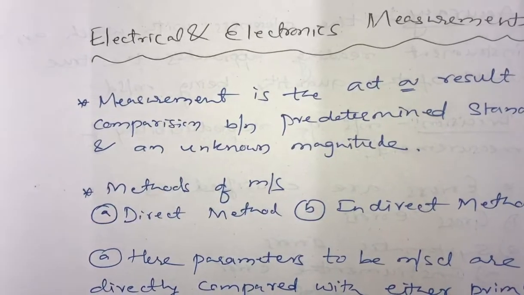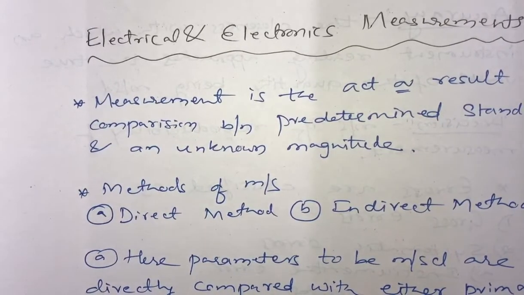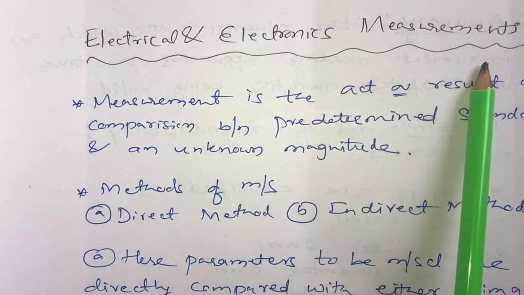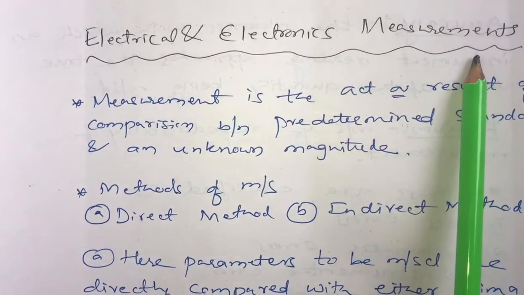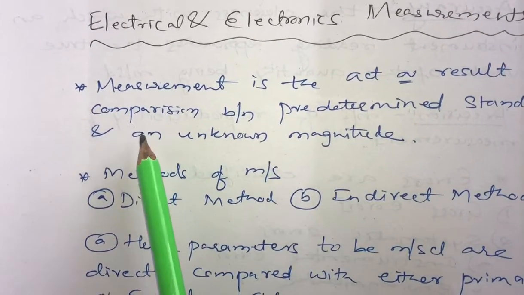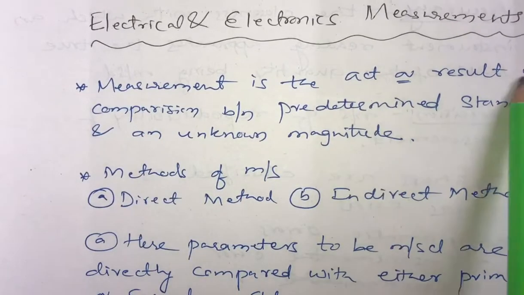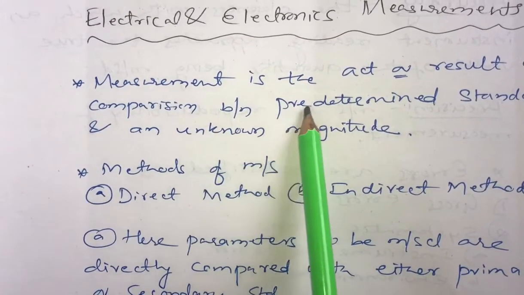Students, the next topic is electrical and electronics measurement. That was the last topic remaining in the first module. So what is measurement? As we know, measurement is an act or a result of comparison between the predetermined standard